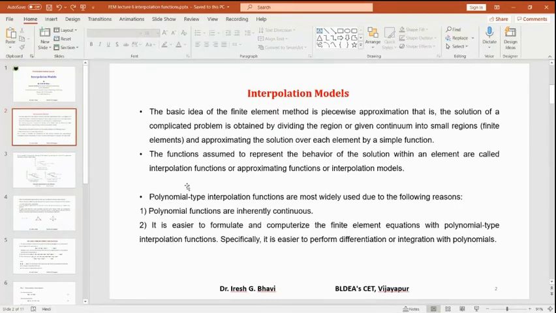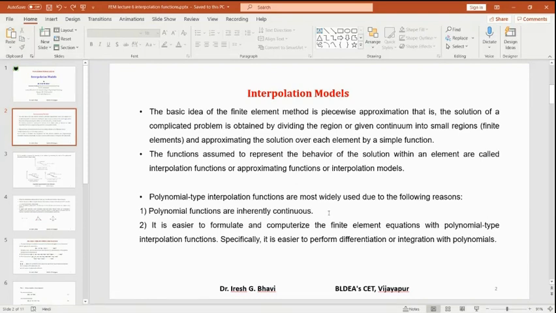If it is one dimensional, it will be a plus bx plus cx square plus dx cube, like that. If it is two dimensional, both x and y parameters will be there. If it is three dimensional, x, y, and z, all three parameters will be there in the polynomial. That you will see later here. So polynomial types of interpolation functions are most widely used because of the following advantages. What are the advantages if you assume polynomial functions? First one is polynomial functions are inherently continuous.